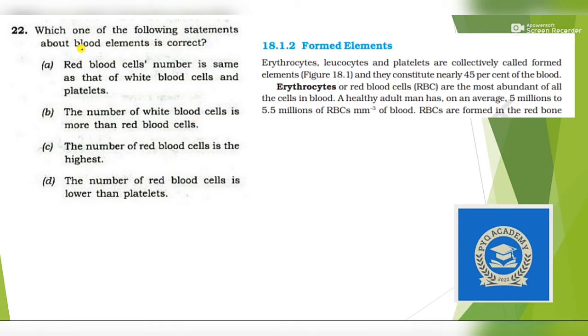Which one of the following statements about blood is correct? Blood elements. This is also taken from 11th and 12th biology. Okay, I think chapter 18. But let's try to solve this with some logic. Suppose you don't know, the number of red blood cells is the same as that of white blood cells and platelets.